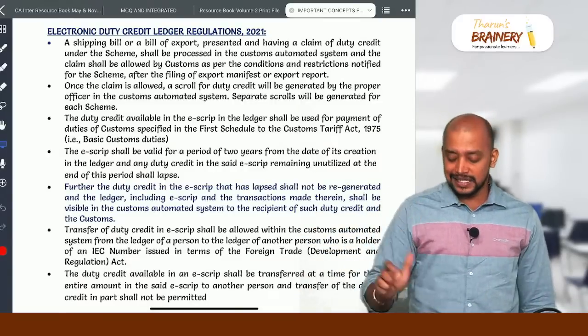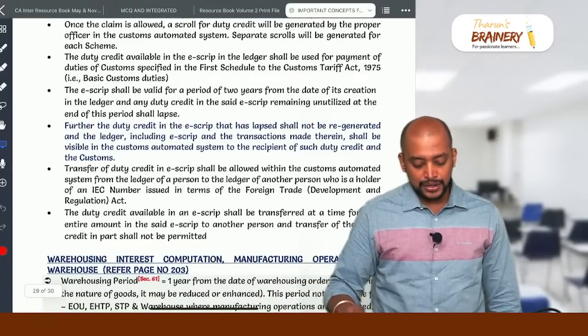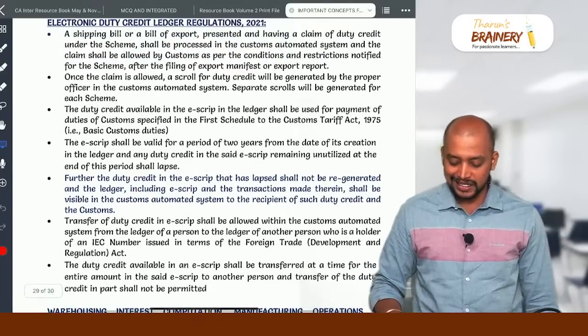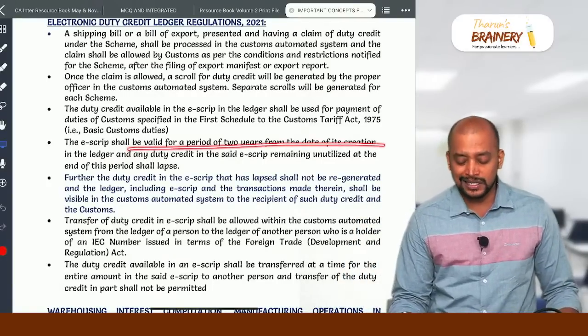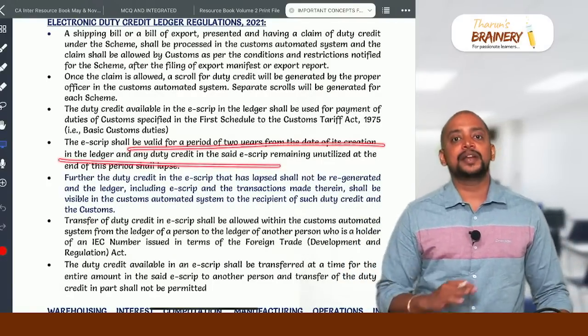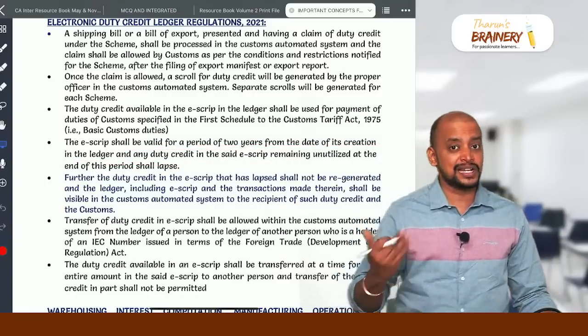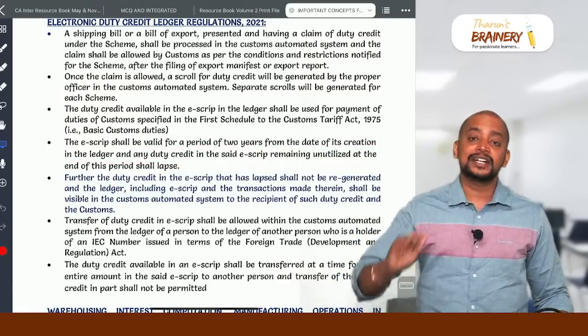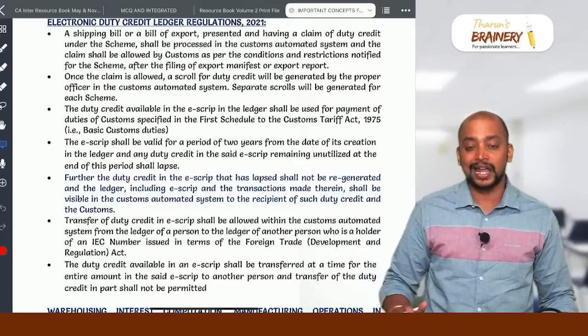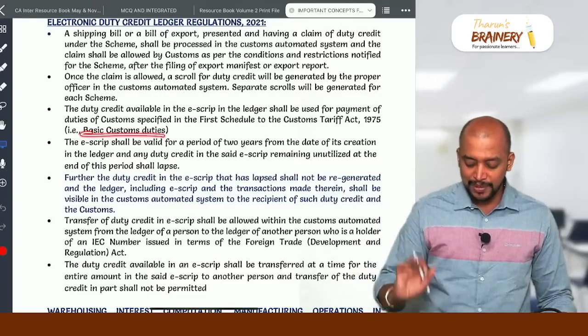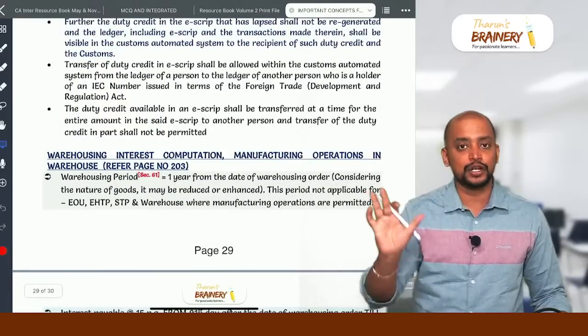And this e-scrip has a validity. Within the time limit only, the e-scrip should be utilized. The e-scrip shall be valid for a period of 2 years from the date of its creation, and by that time it should be utilized. Otherwise, the balance will be lost. And we can transfer the e-scrip fully only; part e-scrip cannot be transferred, okay, and we can use it only for payment of basic customs duty. If you remember this many points, that is sufficient.